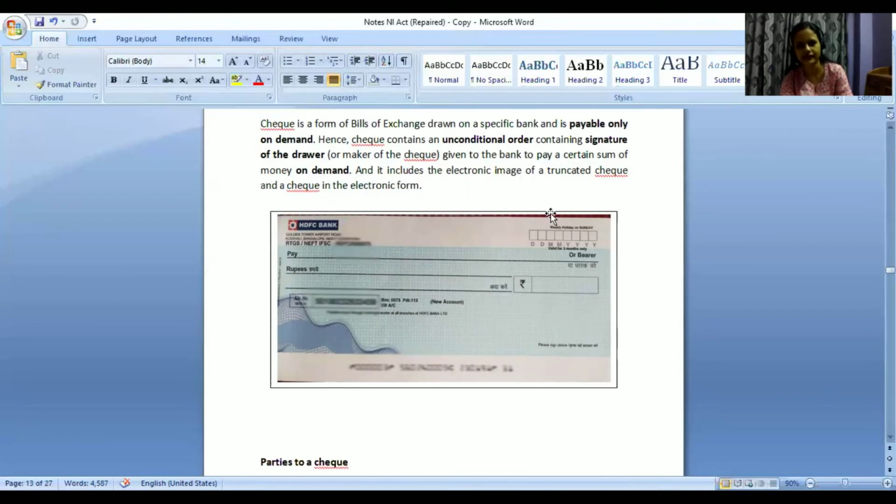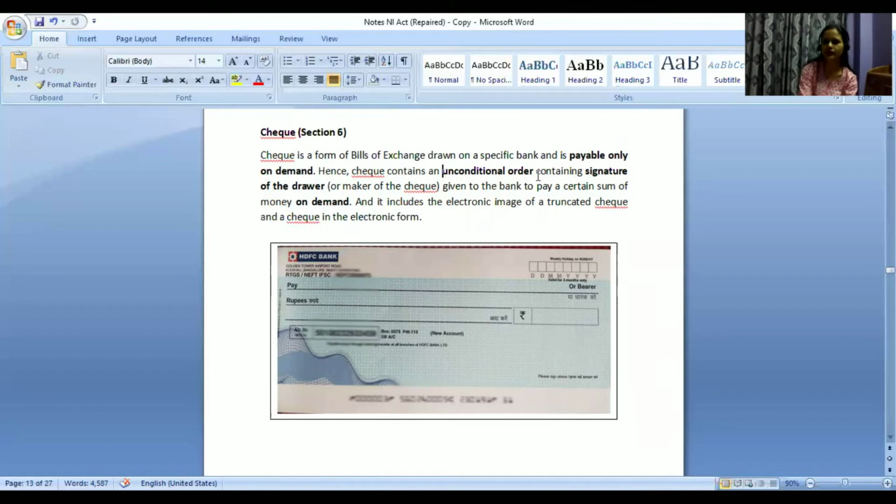It's basically a scanned copy of a regular check that we have. So this is an example of a check where there will be this check number and all. So even if you are issuing a check to a certain person, right? It is an unconditional order given to the bank.